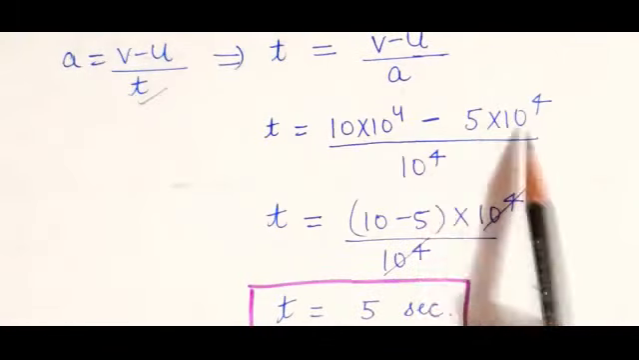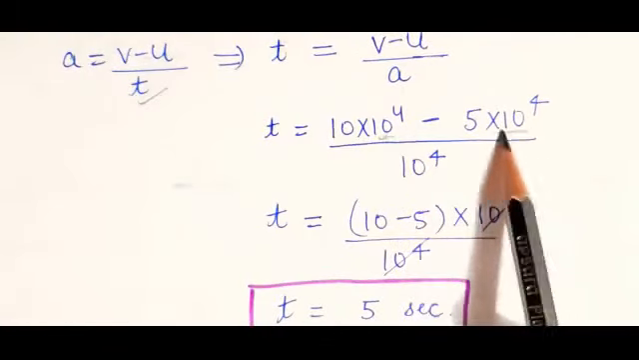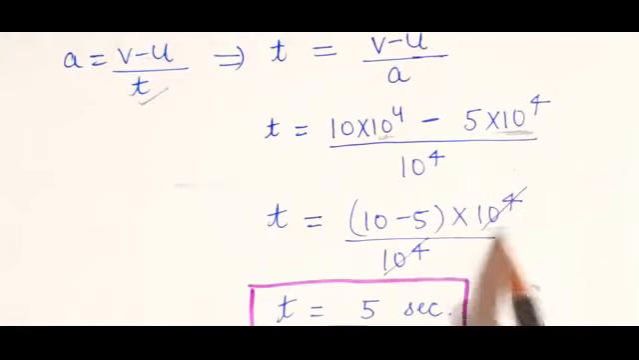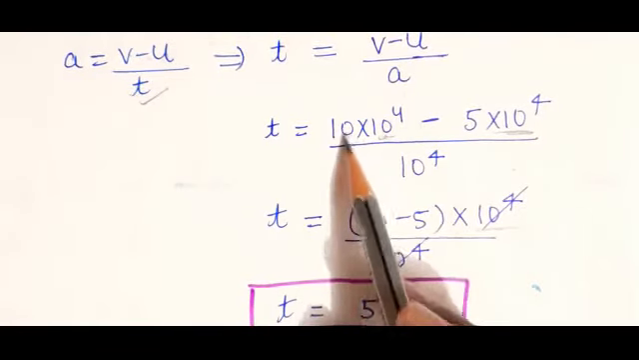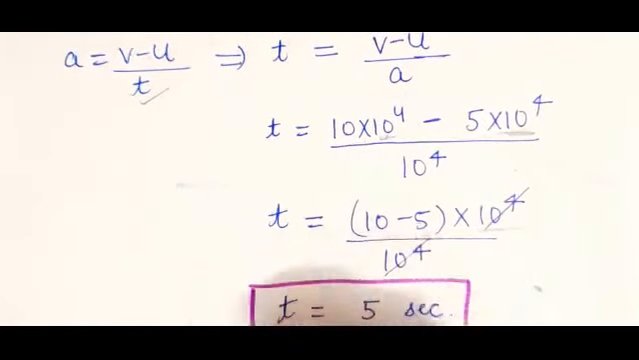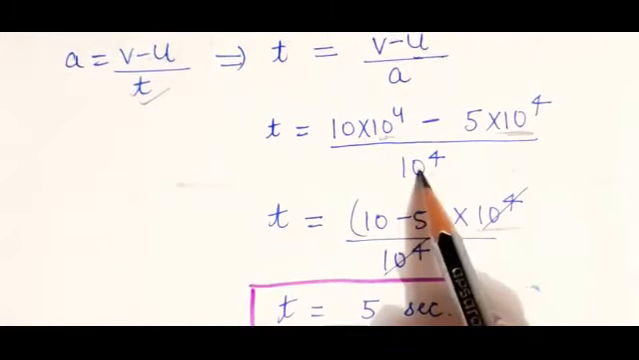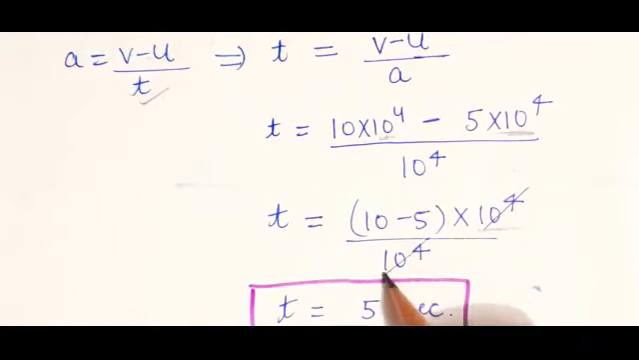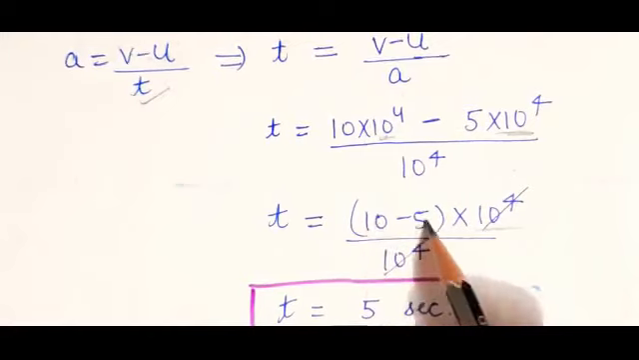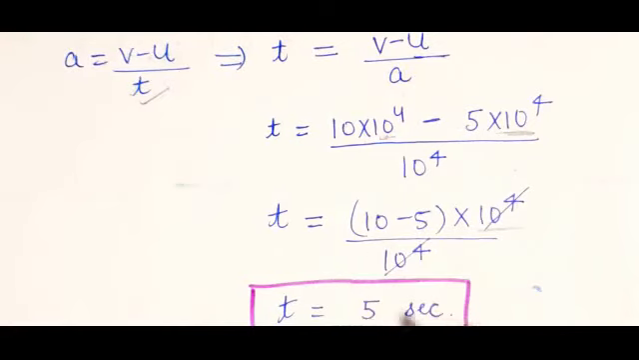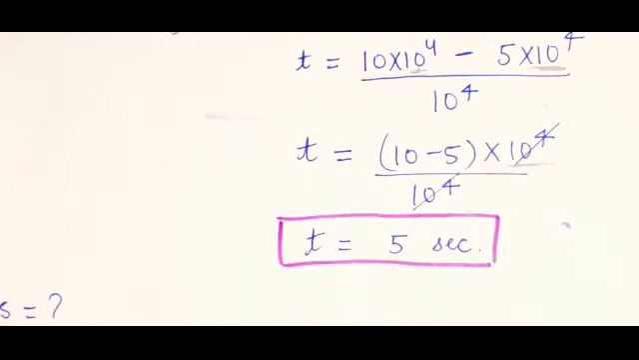Now 10 raised to power 4 is common, so take it outside. What is left inside? 10 minus 5, into 10 raised to power 4, divided by 10 raised to power 4. 10 raised to power 4 and 10 raised to power 4 cancel. So 10 minus 5 is 5. So the answer is 5 seconds.